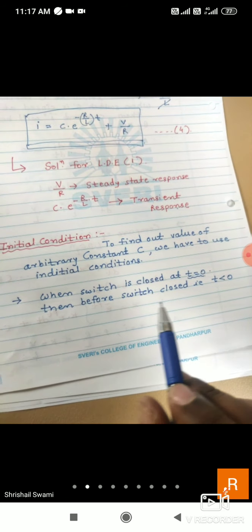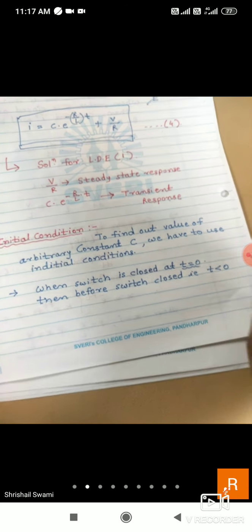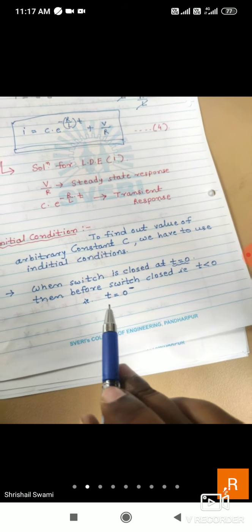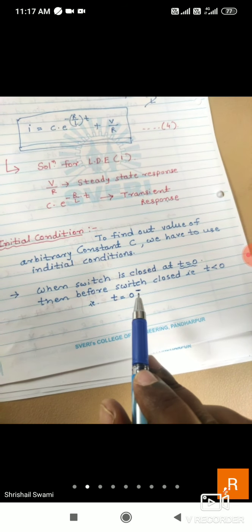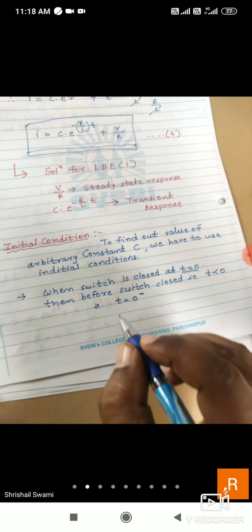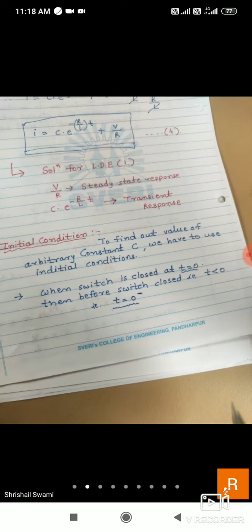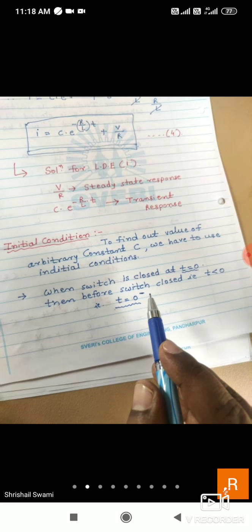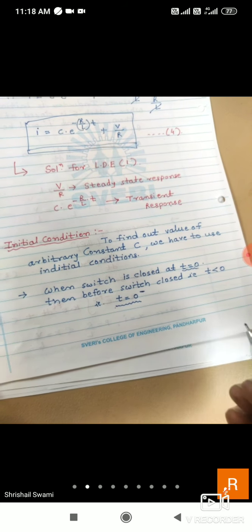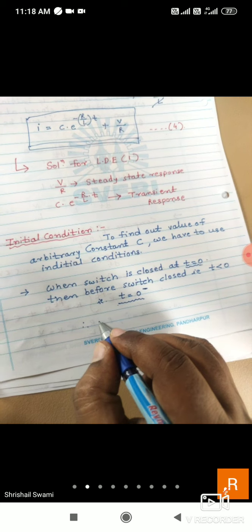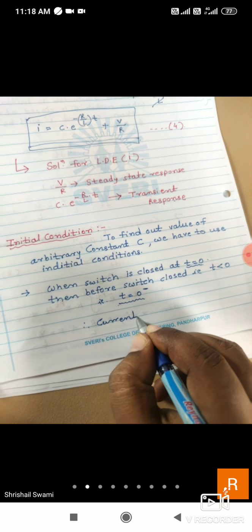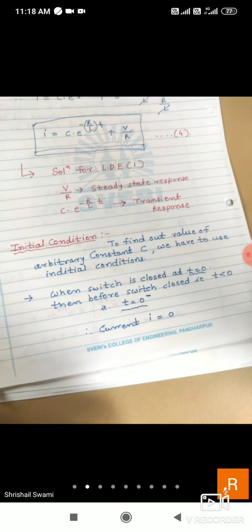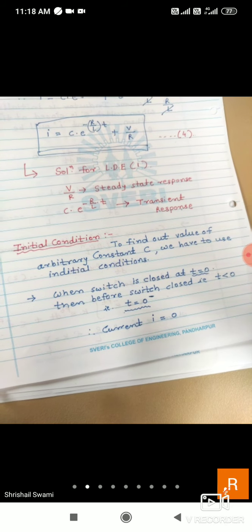That is, t is equal to 0 minus. This is the representation when time is less than 0; minus means less than 0. We can write it like this. So t is equal to 0 minus, that is just before closing the switch. What will be the current in the inductor, or what will be the value of current I? Current I will be 0. That is, before the switch is closed, the value of current will be 0.